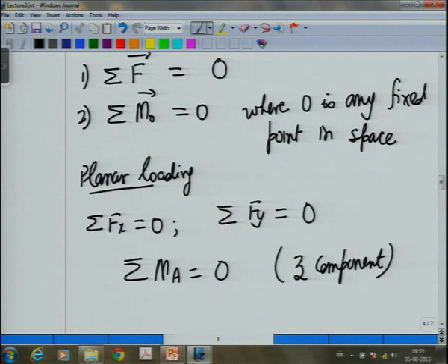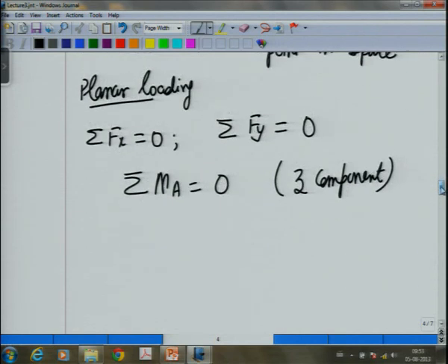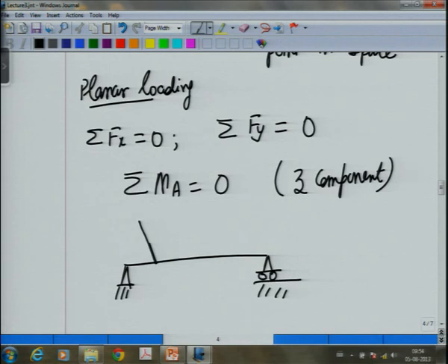So, examples of this could be: suppose I have a beam like this, on which two forces and moments are acting.